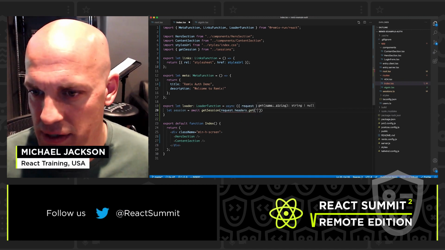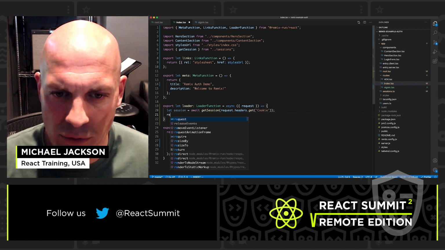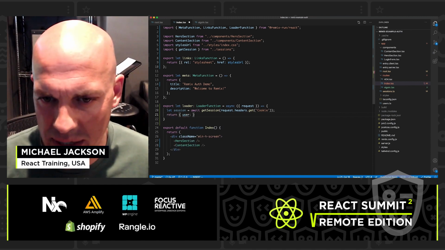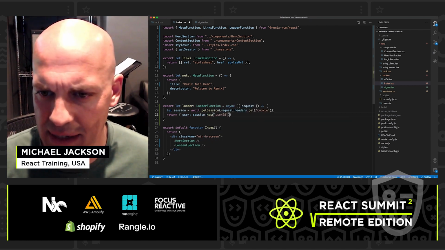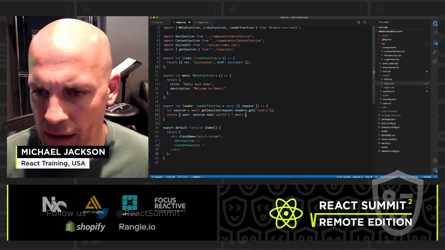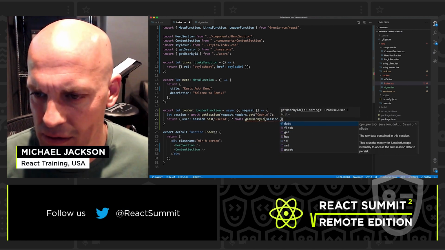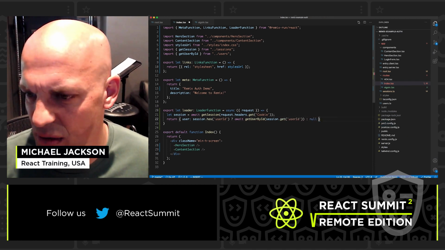So we're going to use the request headers. We're going to grab that session. We're going to grab the cookie. And we're just going to return some data here that we're going to use in our route. So the user is, if the session has that user ID key, we can go ahead and get the user by ID. The session will get the user ID out of the session. Otherwise, the user is null.